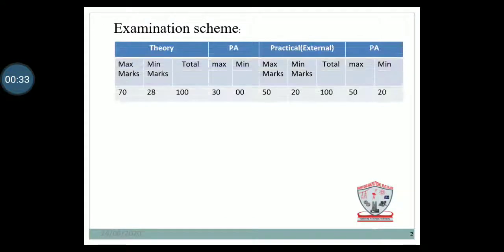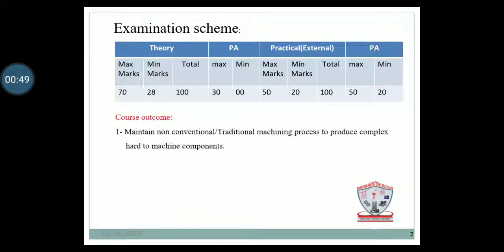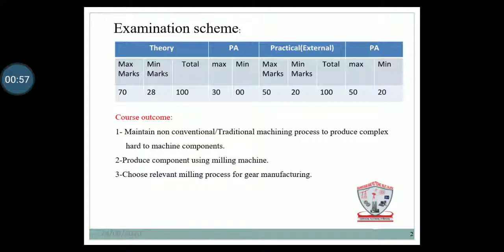Next, we will start with the examination scheme. For this subject, the theory paper has maximum marks of 70 and progressive assessment of 30 marks. The total is 100 marks. Then there is a practical external exam of 50 marks and the assessment marks are again 50 marks.